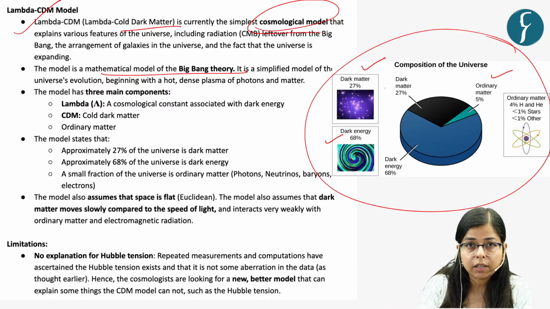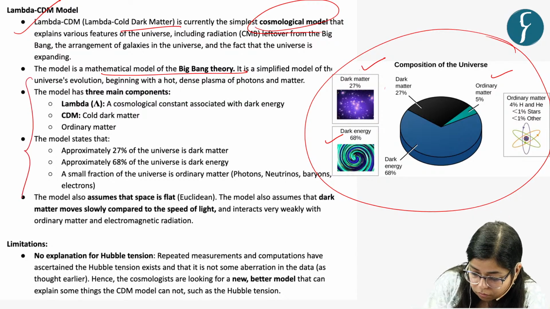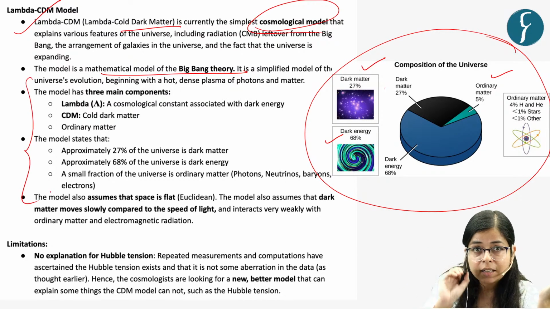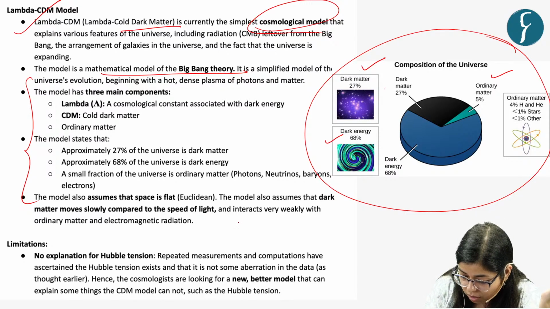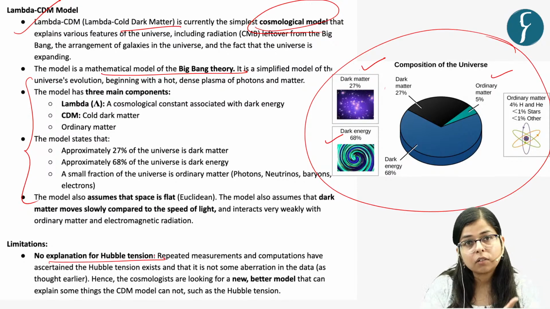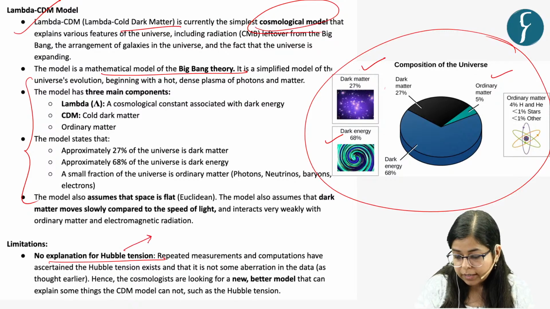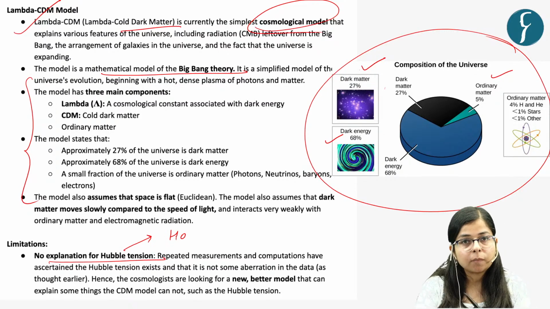We are not going into details of it because it would be a lengthy discussion otherwise. But there were certain limitations of this model. The limitation is that it has no explanation for the Hubble tension. These were the terms which were mentioned in this article.